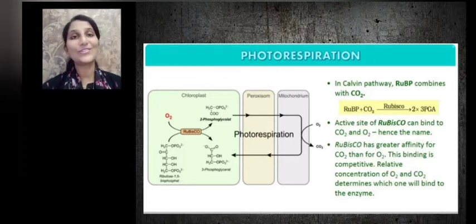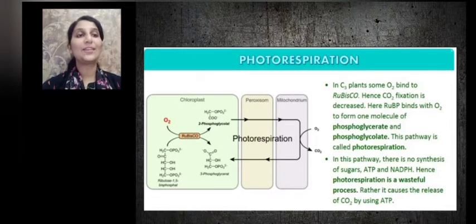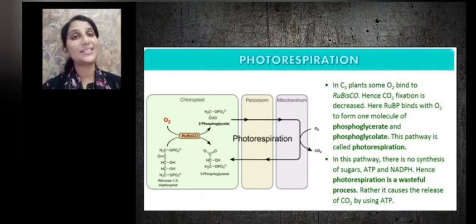If there is greater concentration of carbon dioxide, then surely carbon dioxide will bind to the active site of rubisco. And if there is greater concentration of oxygen, then surely oxygen will bind to the active site of rubisco. Now, in C3 plants, some oxygen binds to rubisco. Hence, carbon dioxide fixation is decreased. There is an equal chance that oxygen can bind to rubisco in C3 plants, which have the C3 cycle